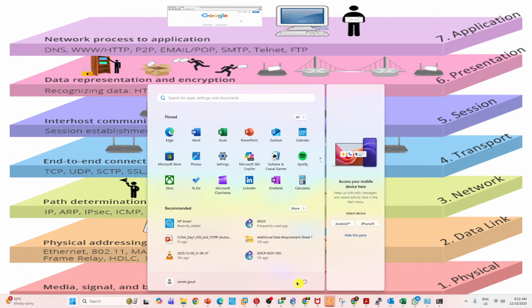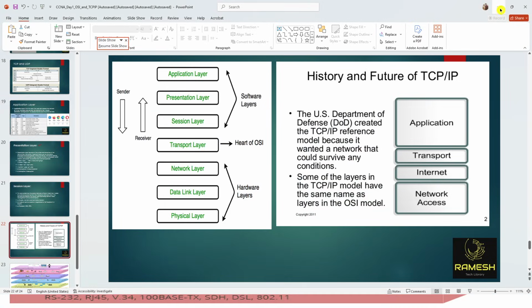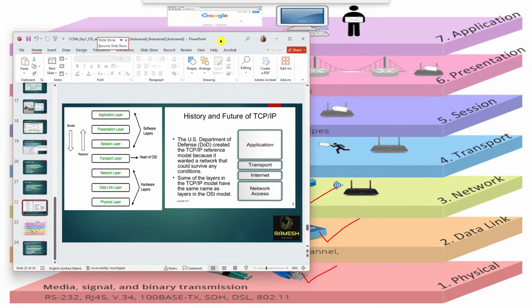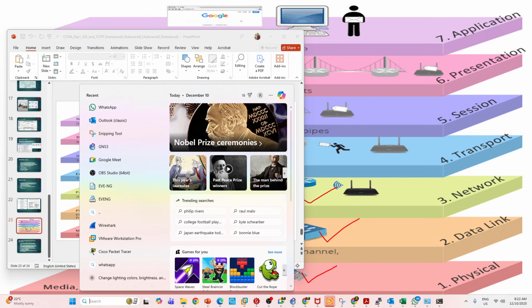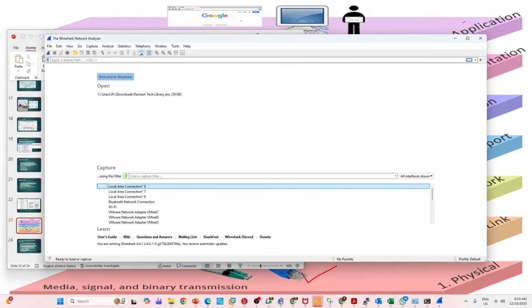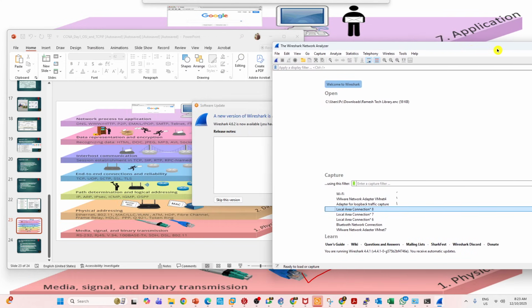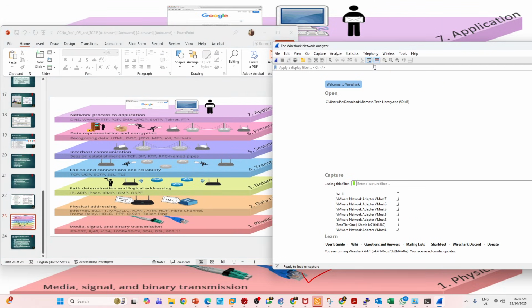Now whatever I discussed, can I verify practically with Wireshark? Are you ready? The final verification of the theory we discussed. Don't install any tools. Do not install any tools, guys, because we will tell you when to install. If you install on your own, there are a lot of issues. I request you not to install any tools. We'll tell you after 2 days.